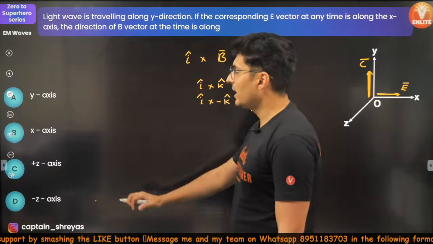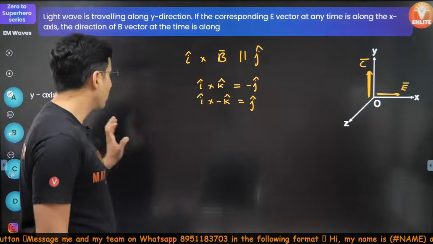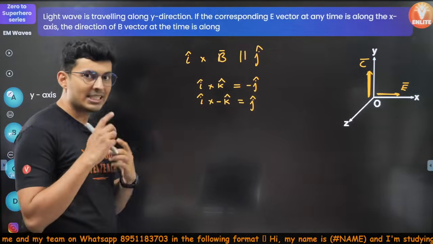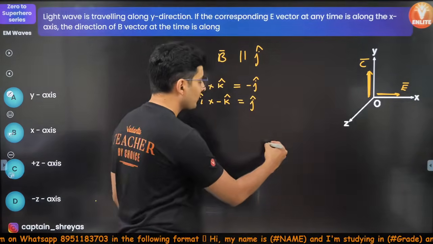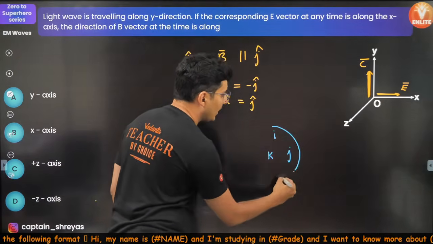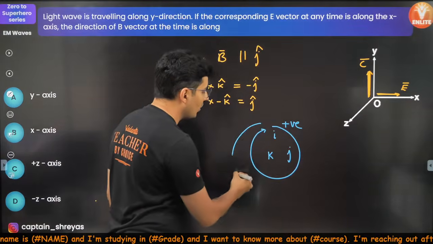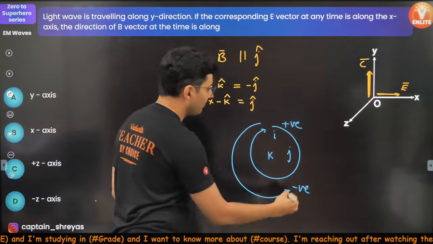I know many people end up answering C because you make a mistake. If you are prone to making mistakes, remember this cycle which I am giving you, it's a trick. Remember I, J, K. If you go clockwise, just like the clock, it is positive. If you go opposite, then negative.